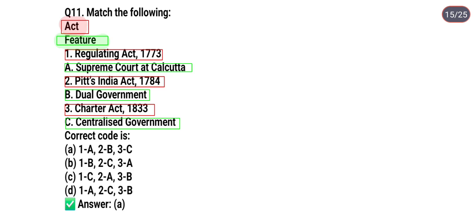First act is the Regulating Act of 1773. It is related to the Supreme Court at Calcutta. And second is Pitt's India Act 1784. It is related to dual government. And third, Charter Act 1833 is related to centralized government. It means all options are correctly matched.